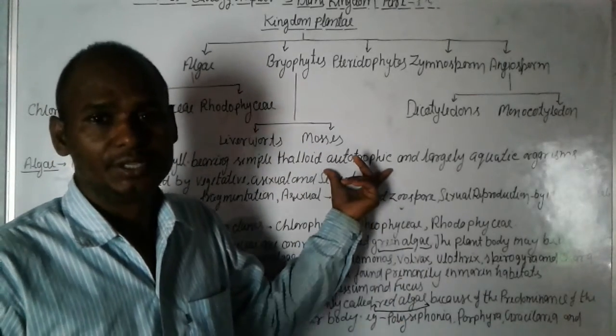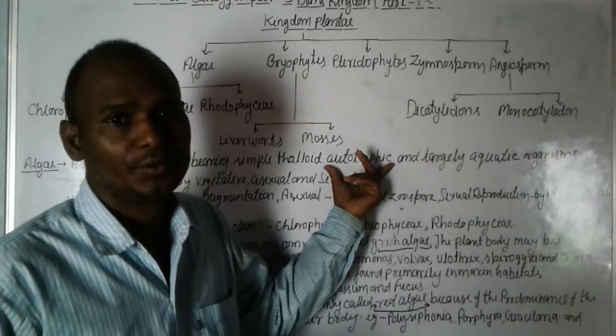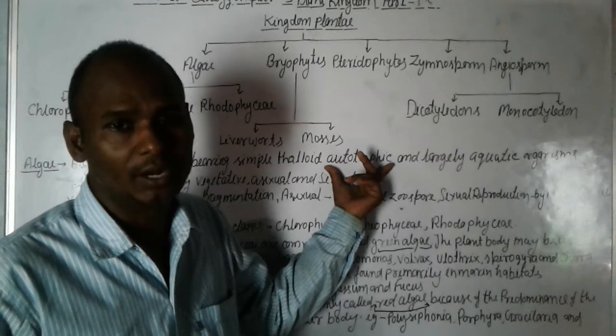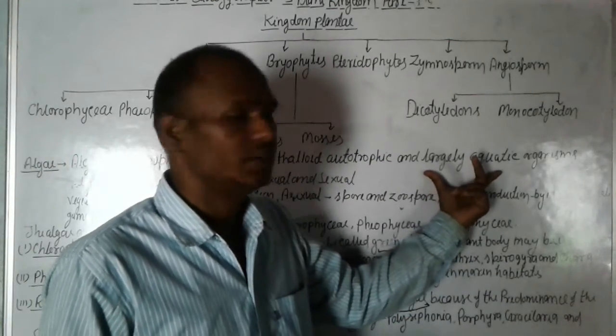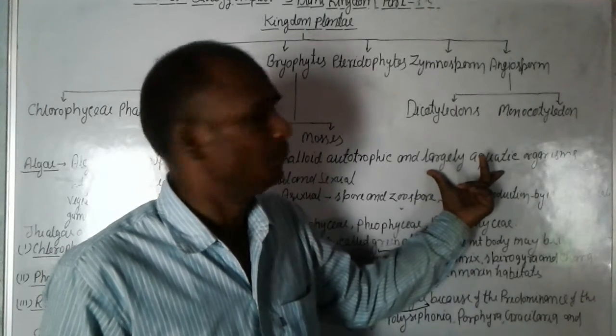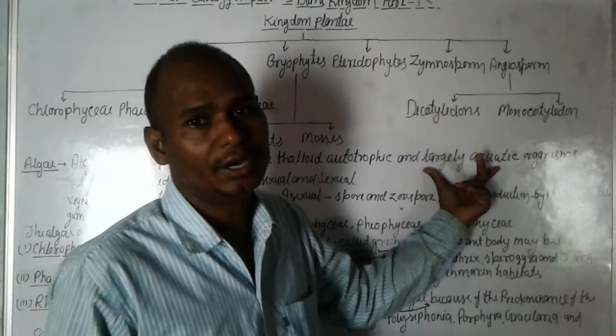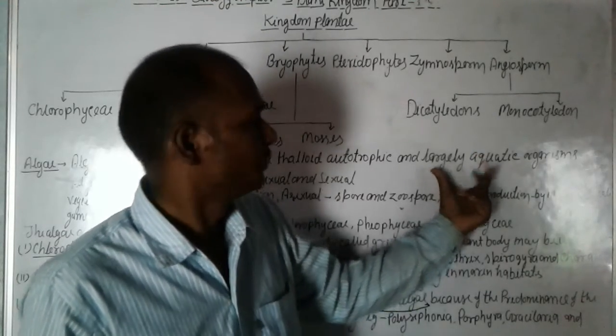Autotrophic means they make their own food with the help of carbon dioxide, water, chlorophyll and light. And largely aquatic means their habitat is mainly water.